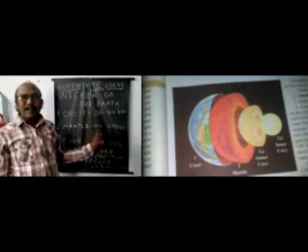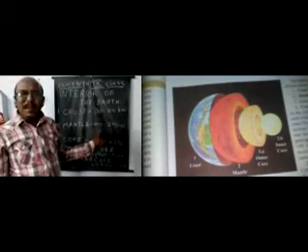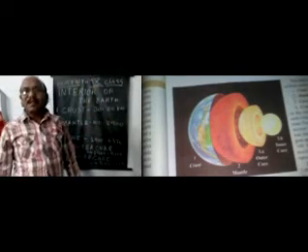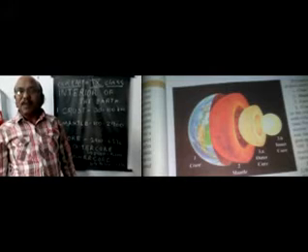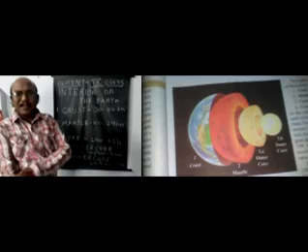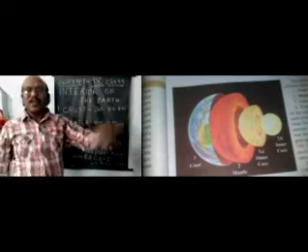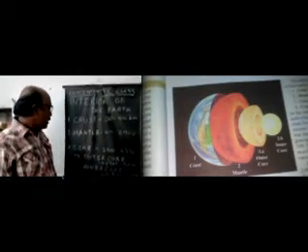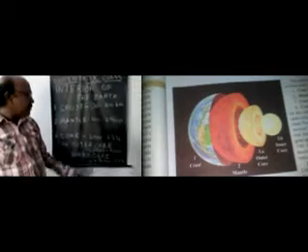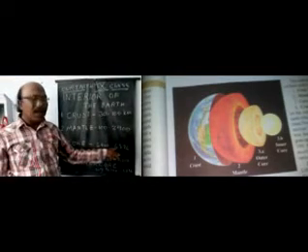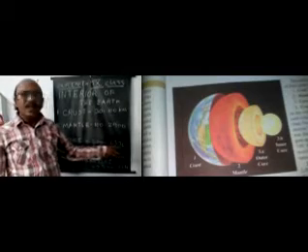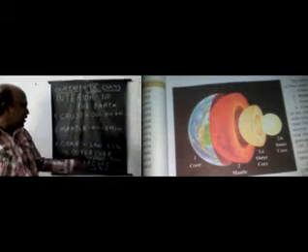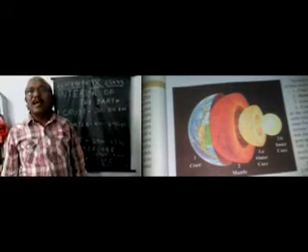Another one is mantle. The thickness of the mantle is 100 to 2,900 kilometers. It is a pliable layer which floats upon the crust. The chemical composition of the mantle is silicates. Now the core: the thickness of the core is 2,900 to 6,376 kilometers. Dense and heavy substances are found here, that means iron and nickel.